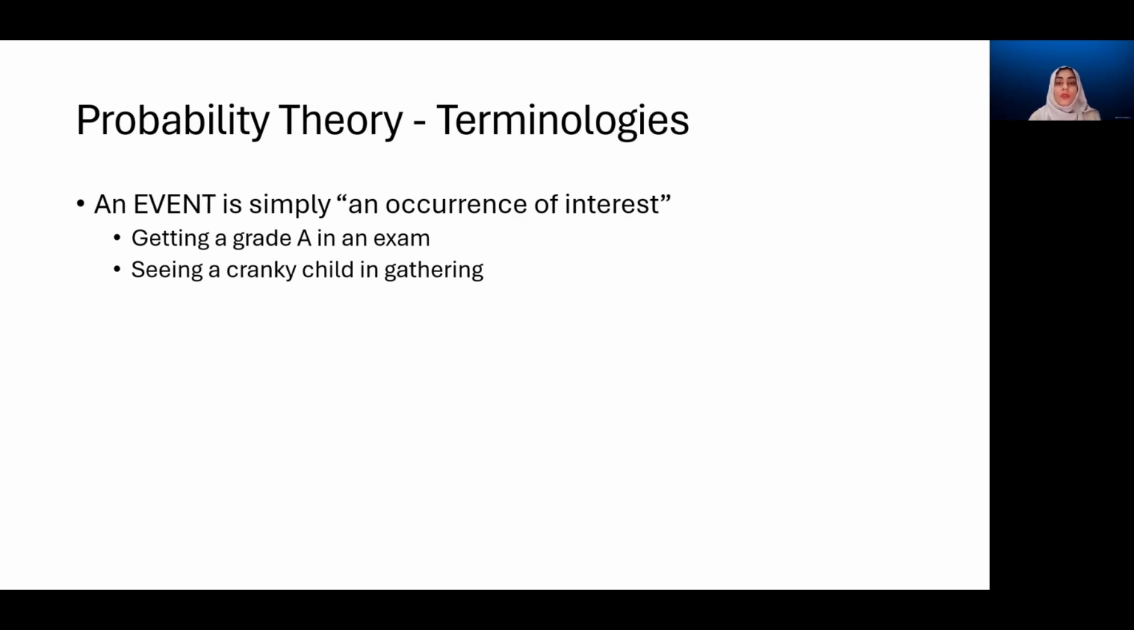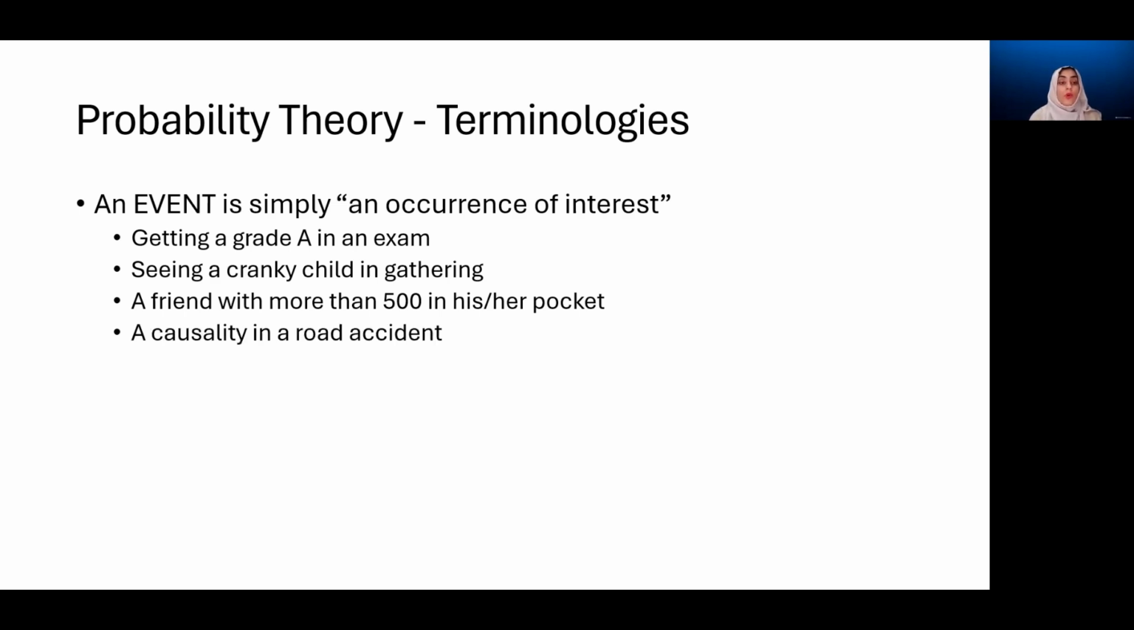Similarly, although this might seem to be the usual way, seeing cranky children in a gathering, if this is what you're interested in, then this is an event to you. So you go to a gathering, you see children, none of them is cranky. This means the event has not occurred. You might be interested in finding a friend who has more than 500 in their pocket, or a casualty in a road accident, a phone with remaining battery time more than 60%. And there can be many other examples.